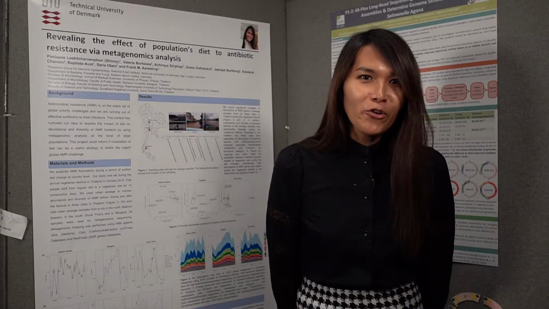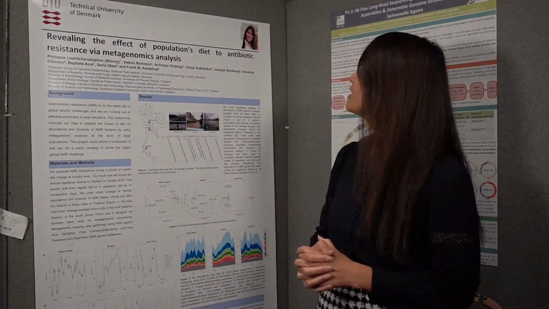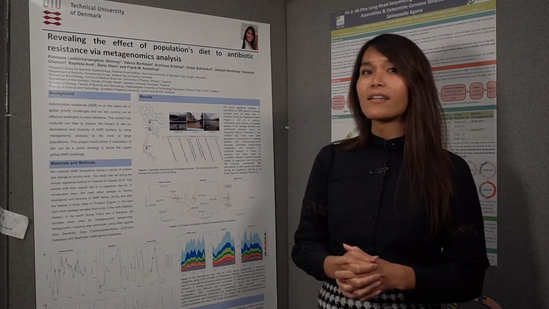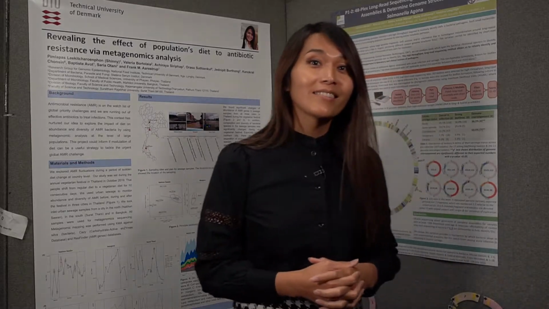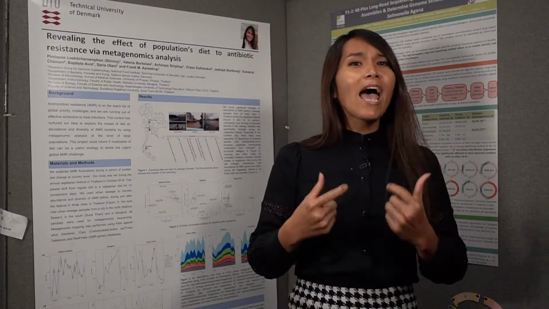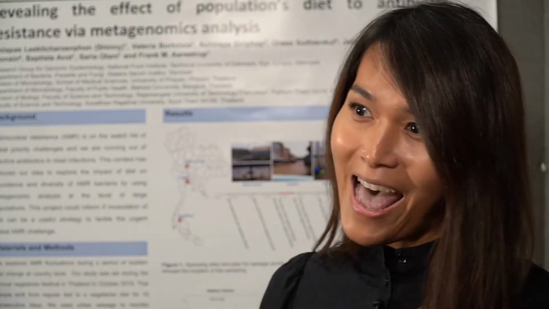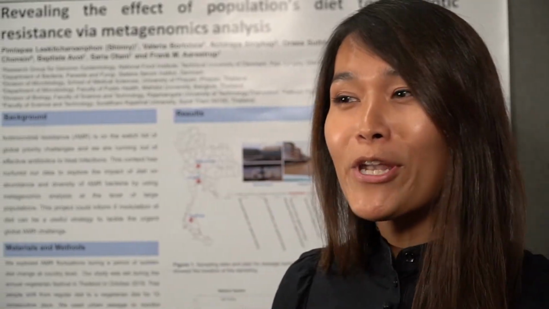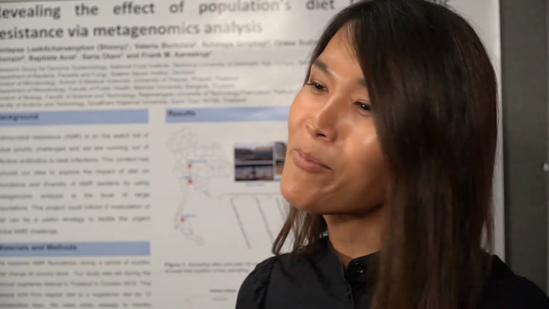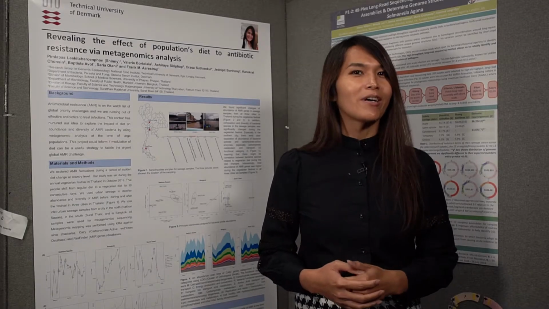I'm going to show you one of our works on the effect of population's diet on antibiotic resistance via metagenomics analysis. This work came from the question: can we measure the change of AMR because of the diet, and can we measure that at the population level, when the whole population or the majority of people change the diet? Is there an effect on the AMR or on the bacteria?